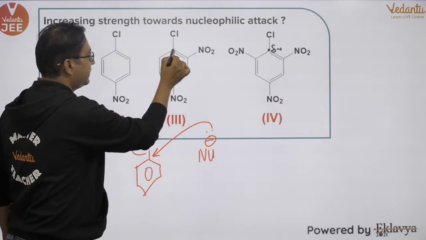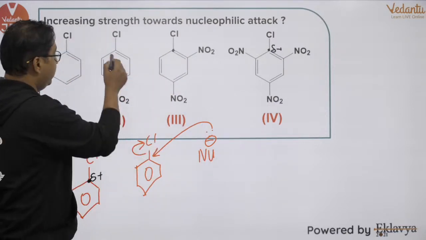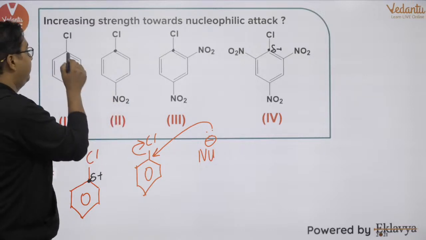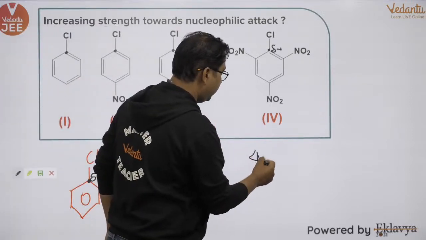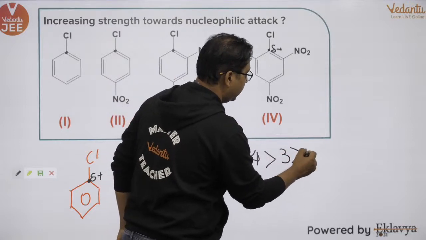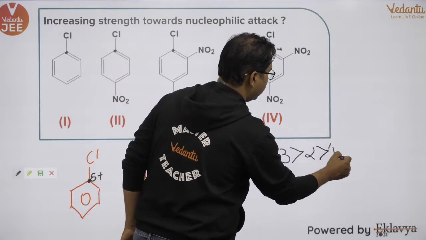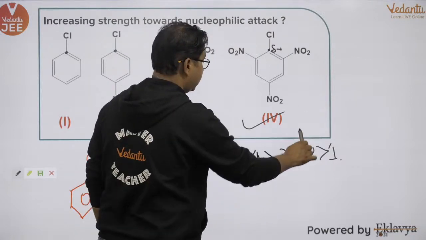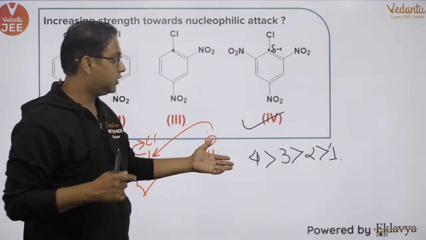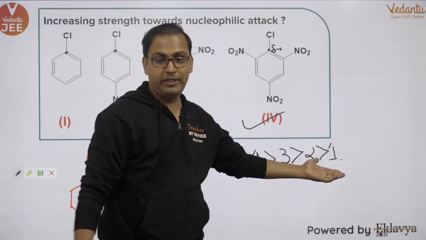Next, it will be in this case, next in this case, and next in this case. So very simple, the option comes out to be 4, 3, 2 and 1. If they were asking for the highest, this is the correct option. If they were asking for the correct order, this is going to be your answer.